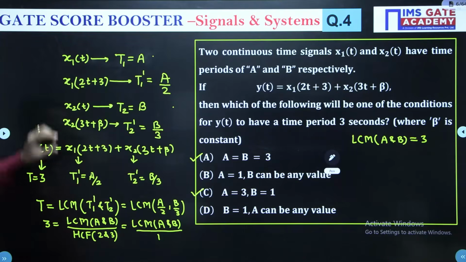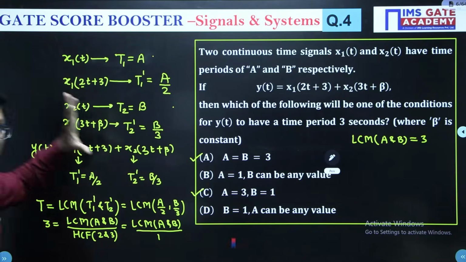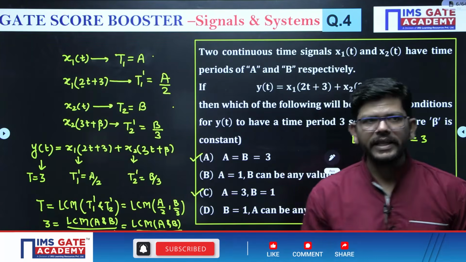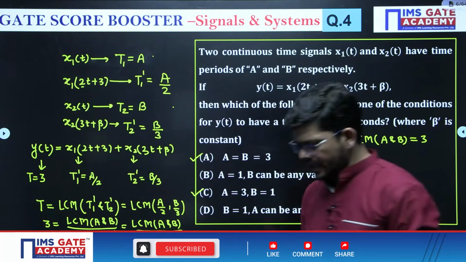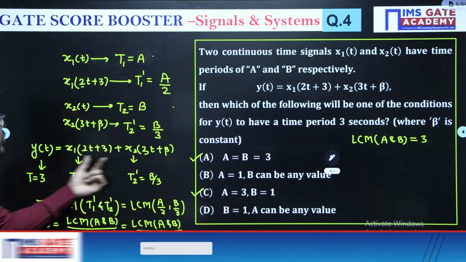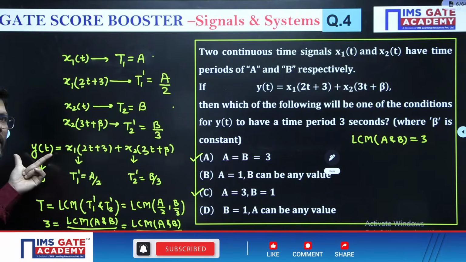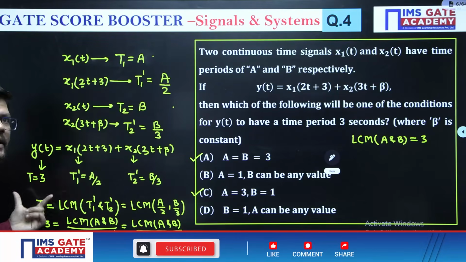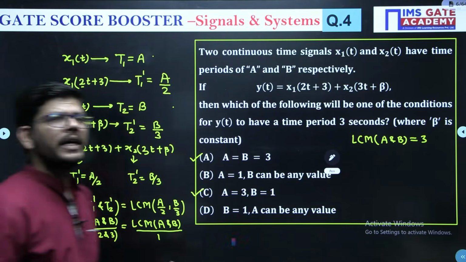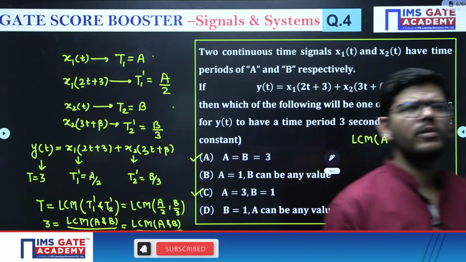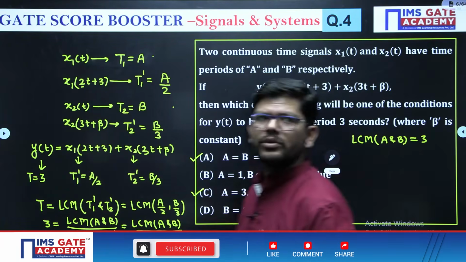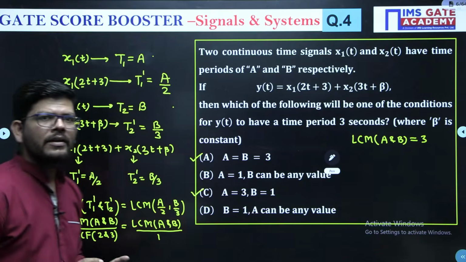So what you have to remember is that shifting and reversal do not affect the time period, but scaling affects the time period. And if we have two periodic signals in addition, the period of that combination is the LCM of the periods of the individual signals, correct? By remembering this small fact, you can not only solve this question, you can solve many other questions also. I believe it is clear.